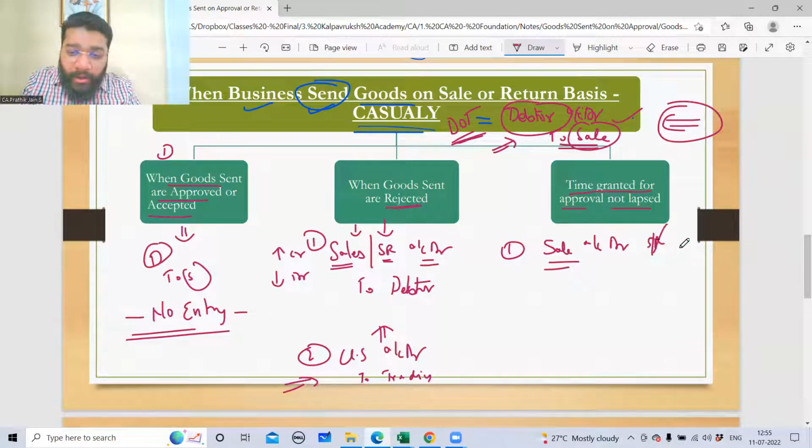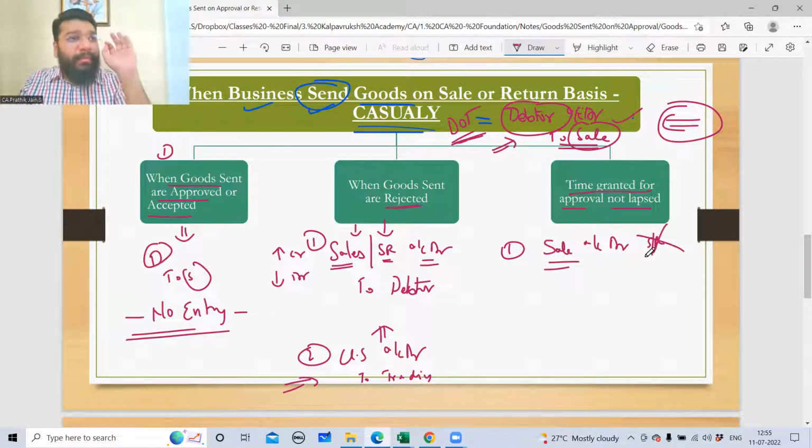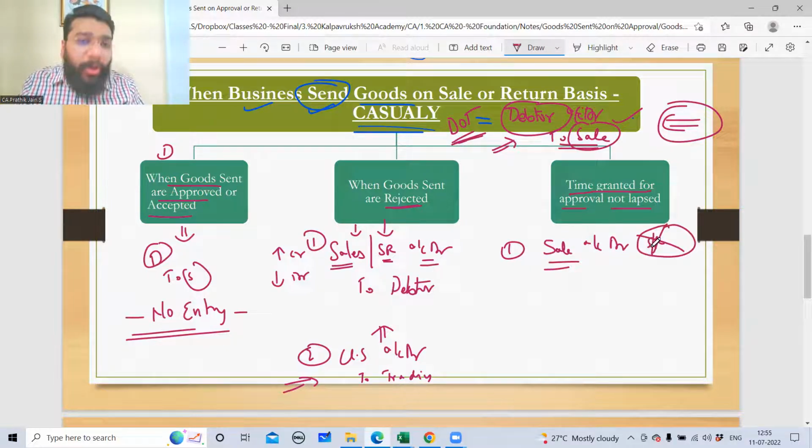Sales return will not come here. Please write and cut it down and make a remark. Why is sales return not coming? Because the customer did not say that I'm returning the goods. If he is not returning goods, how can I record this in my sales return ledger? So it will not come in your sales return ledger. So it is sales account debit to debtor.